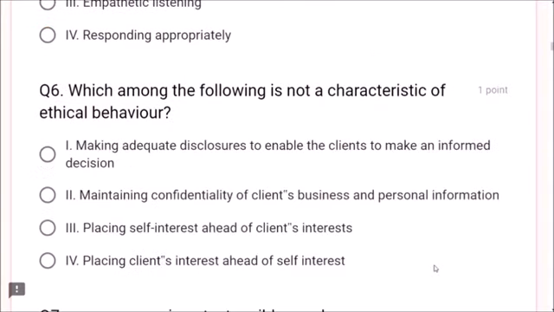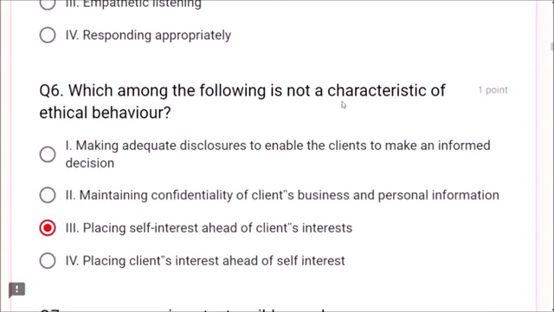Question number 6. Which among the following is not a characteristic of ethical behavior? What is ethical behavior? Let us see. Making adequate disclosures to enable the clients, maintaining confidentiality of clients, placing self-interest ahead of client's interests.